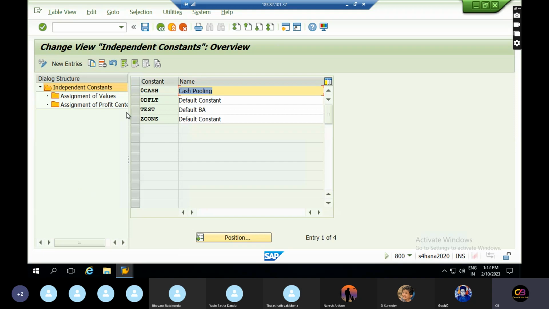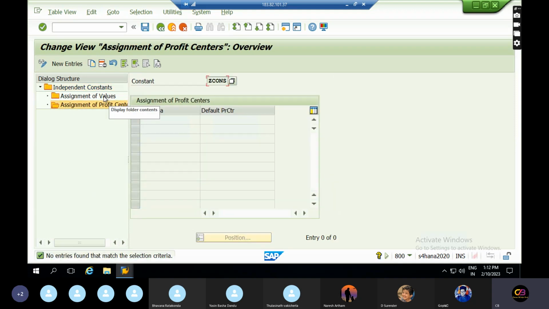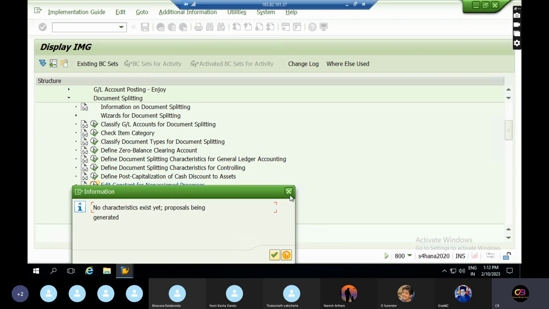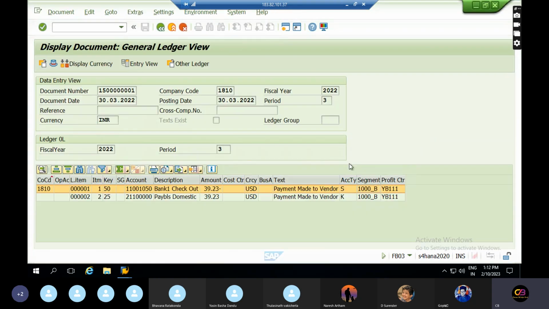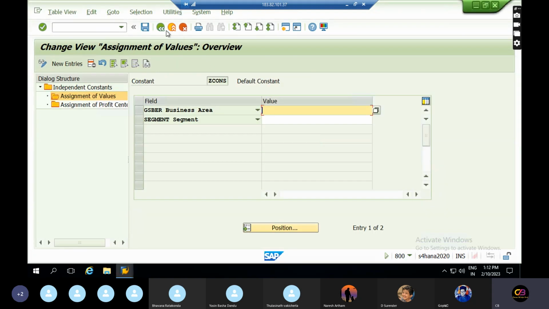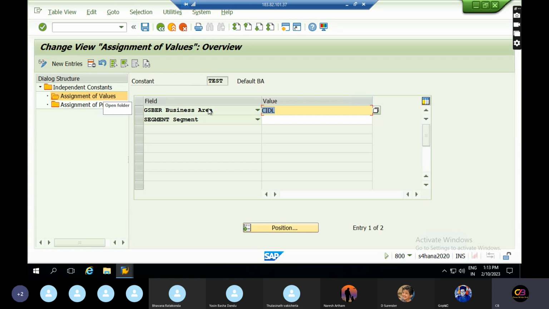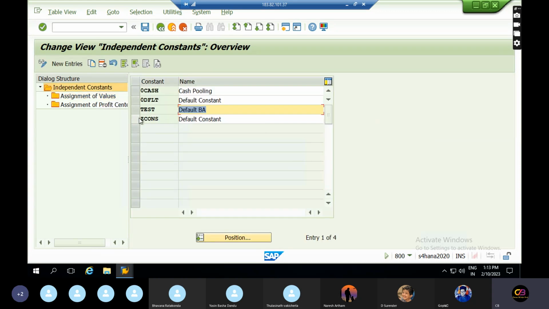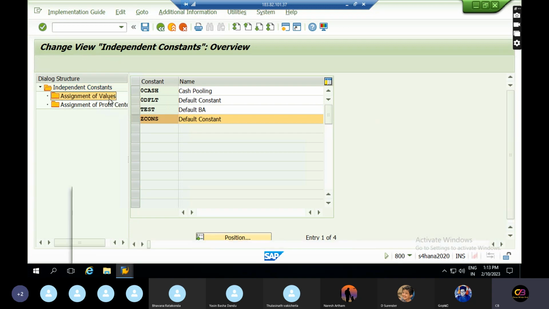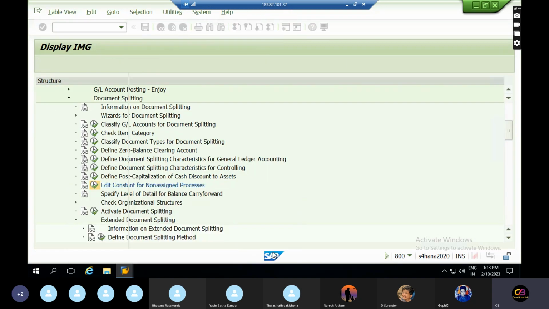One moment, please. I think this has been changed earlier. This is because this transaction was posted in 2022. Later it was changed, hence it's not showing anything over here. So I need to check anyhow. Any default. This default business area has been taken, and this is what? This is nothing else.